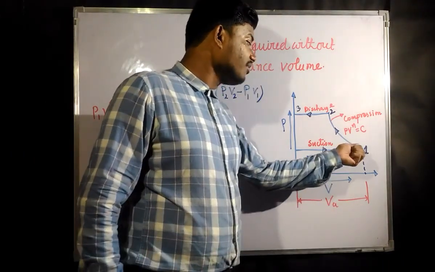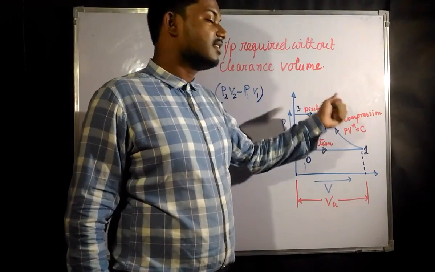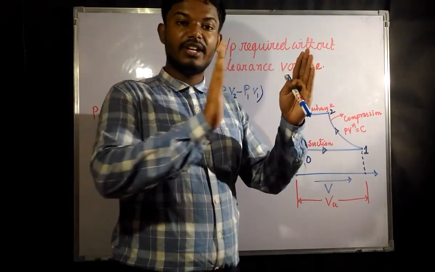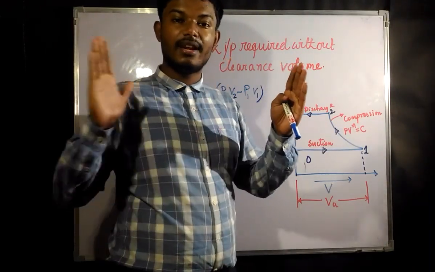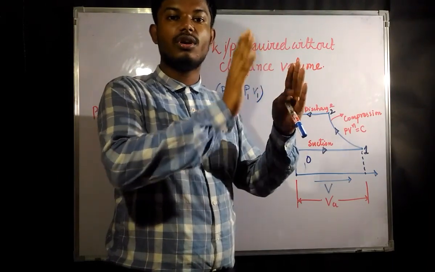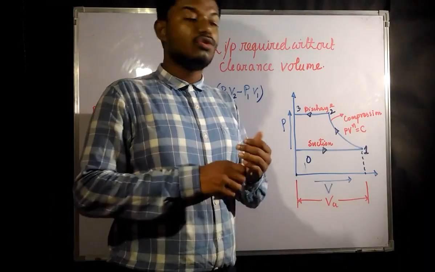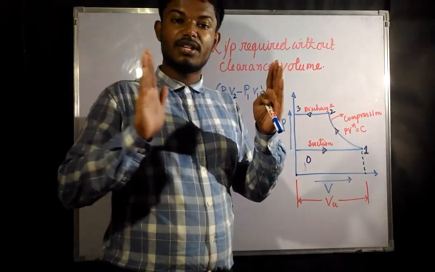Now from 1 to 2, what is happening? The air is getting compressed. The compression stroke will be there, up to some portion, where it gets compressed polytropically. Up to point 2, this polytropic compression would be there.